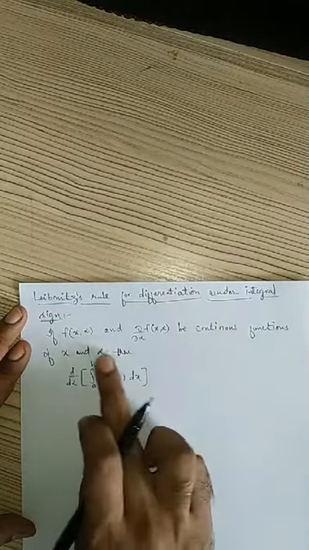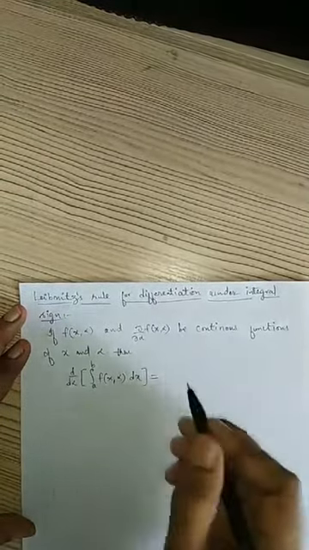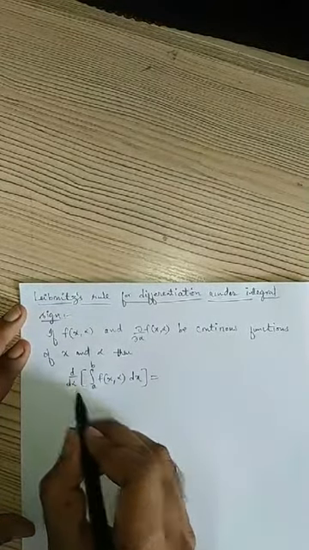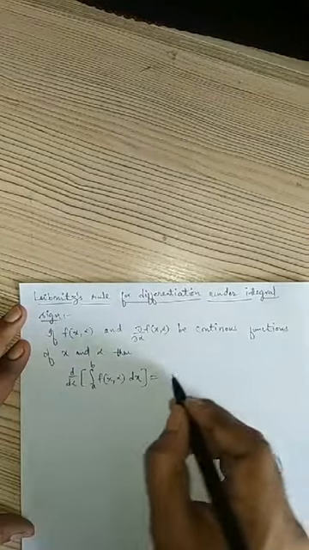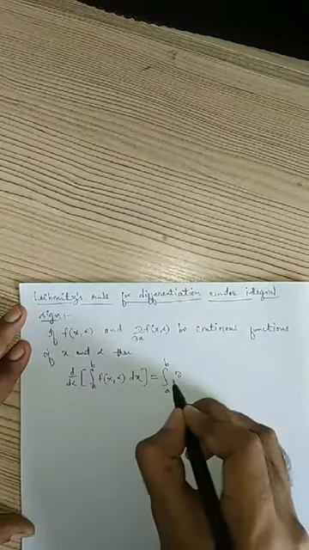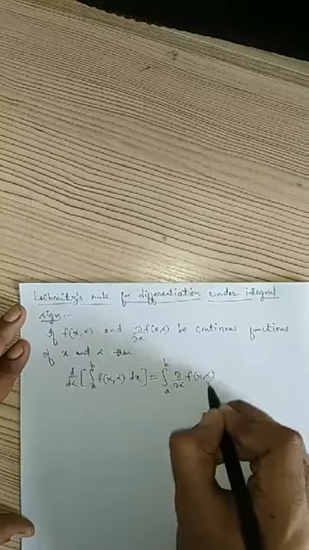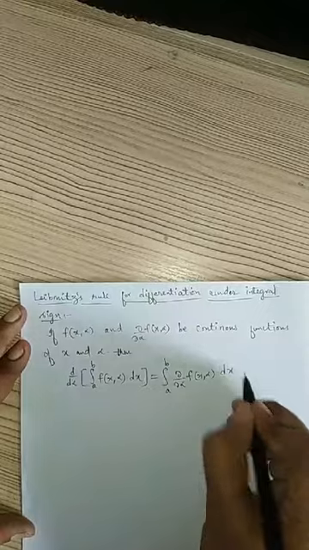It is nothing but the integral of the partial derivative of f of x comma alpha with respect to alpha, into dx.